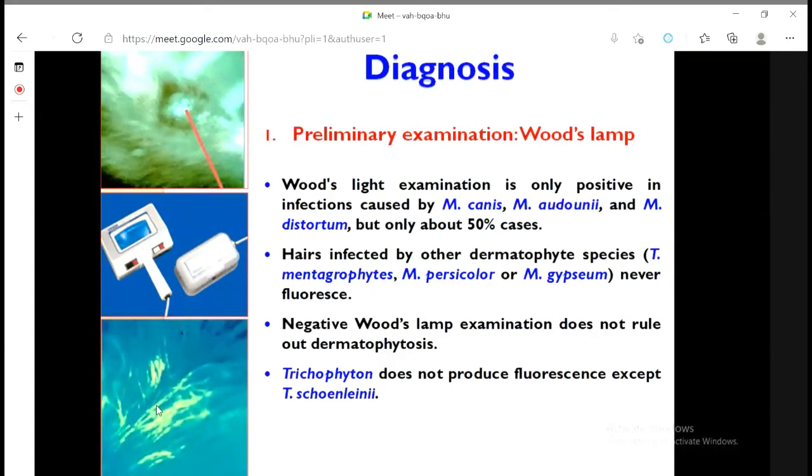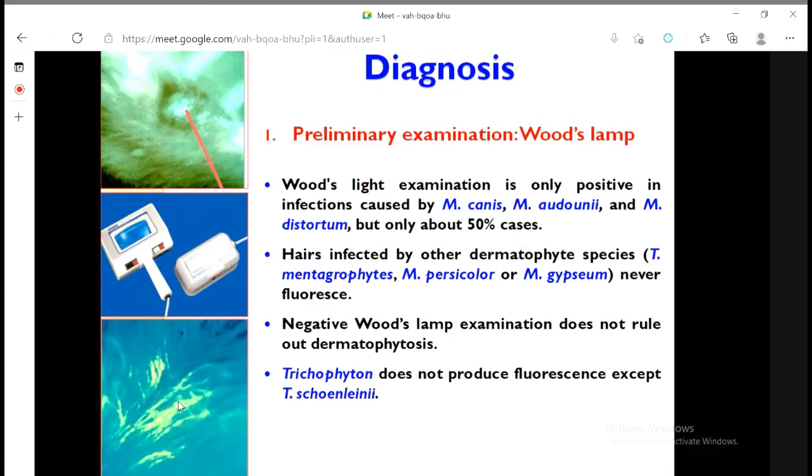Certain fungi show such kind of fluorescence. If you place the UV light over the skin or over the hair, and if you find fluorescence, you are assured that it is dermatophyte infection. But if you fail to detect it, it does not mean it is negative. The probability of diagnosis of dermatophyte infection by Wood's lamp is around 50%.